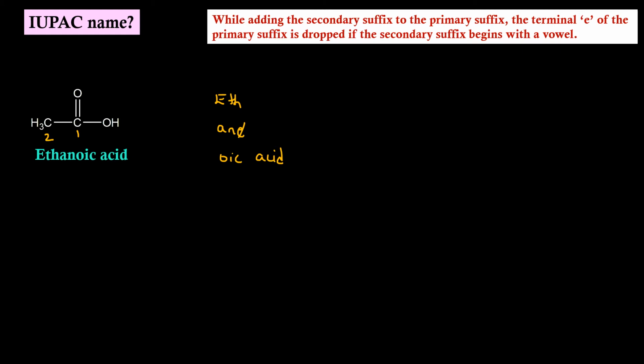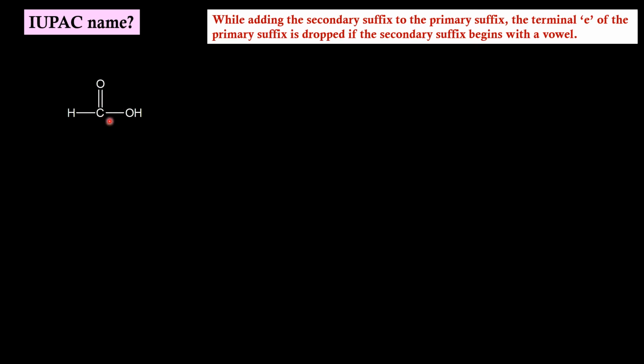To make the rule simpler, I suggest you pronounce the name by retaining the E. It will be like this: ethaneoic acid. Without the E, ethanoic acid. Wherever you see the comfort in pronunciation, that will be the proper name.